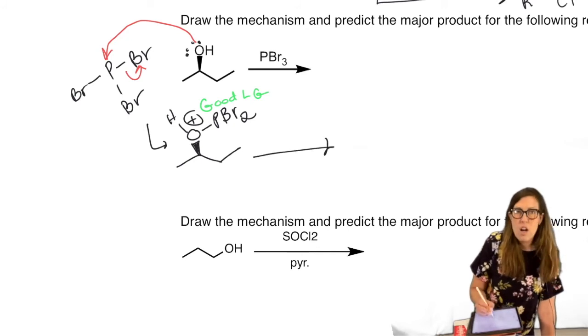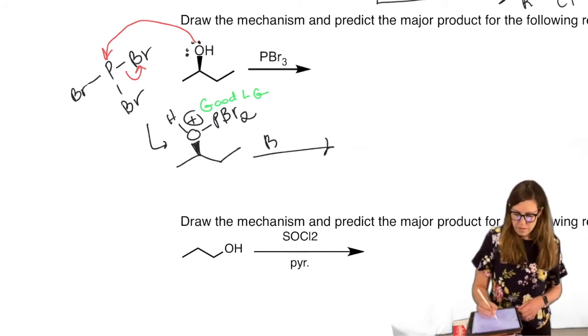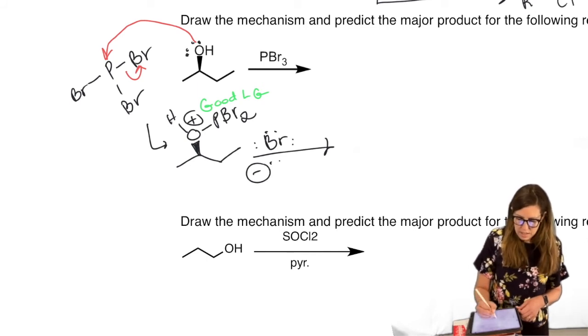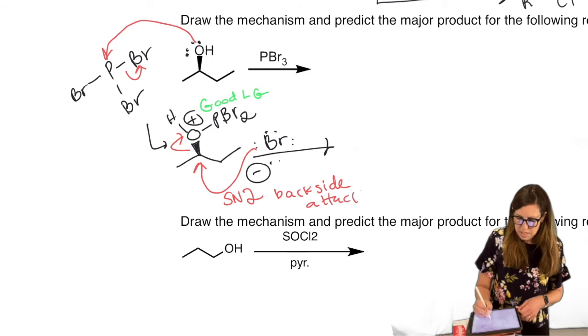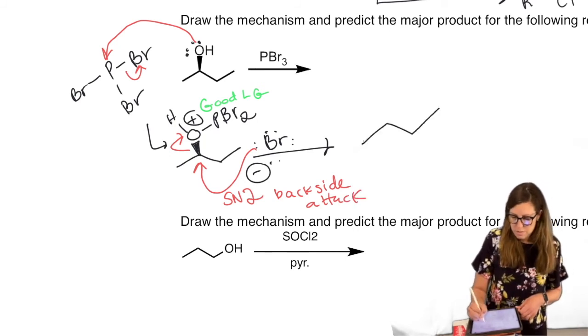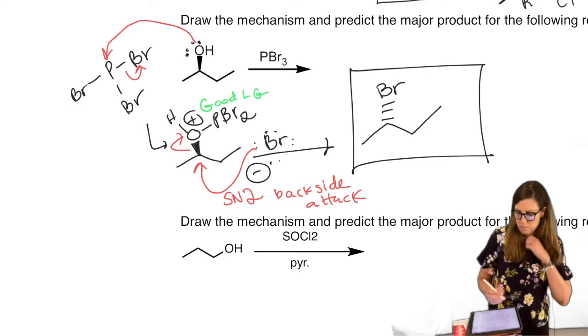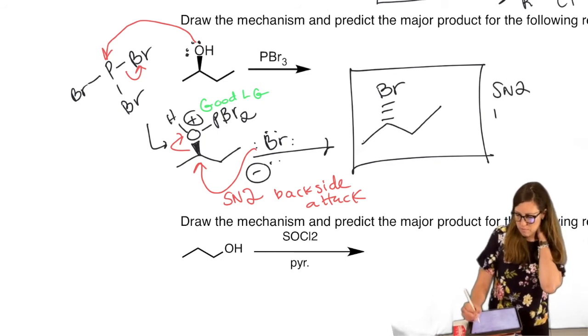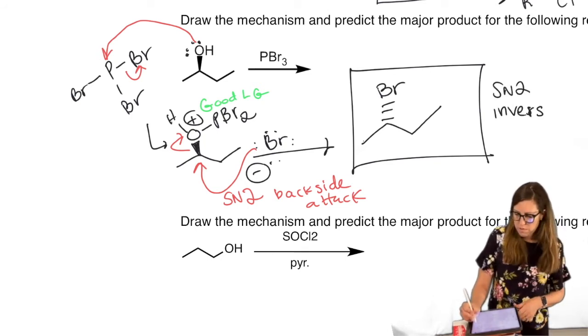Now we can have our bromide come in that we liberated earlier. Attack. SN2 style backside attack. That means, watch out. Since stereochemistry was shown, we need to have the new bromine on a dash because it was a wedge before. So watch out for the inversion if it's possible.